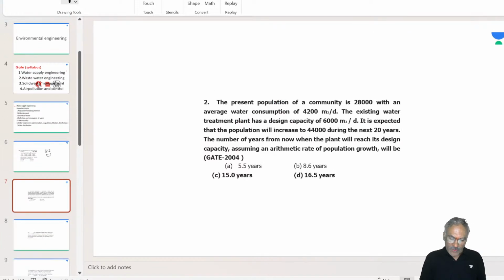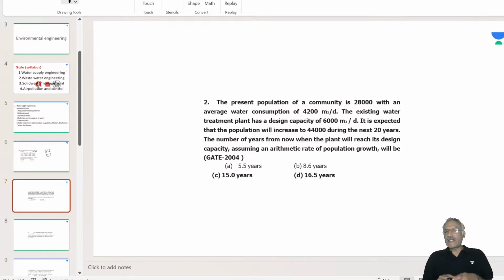So similar type of question, if they ask in GATE exam, arithmetic increase, straight formula substitution kind of thing they don't ask. Try this question. The present population of a community is 28,000 with an average water consumption of 4,200 meter cube per day. The existing water treatment plant has a design capacity of 6,000 meter cube per day. It is expected that population will increase to 44,000 during next 20 years. The number of years from now when the plant reaches its design capacity, assuming an arithmetic rate of population growth.